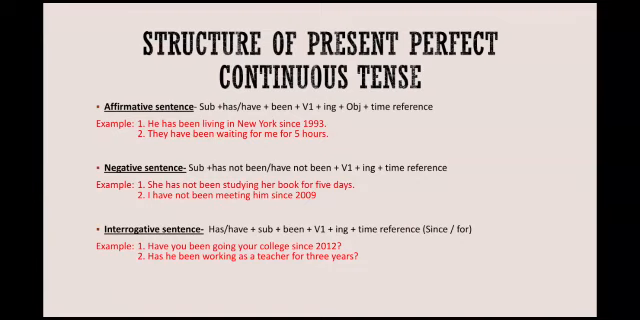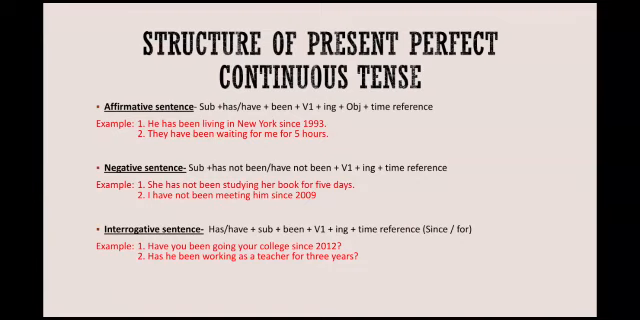In negative sentences, not is placed after has or have. So the formation will be subject plus has not been or have not been plus first form of verb plus ing and then ultimately time reference. For example, she has not been studying her book for 5 days. I have not been meeting him since 2009, etc.